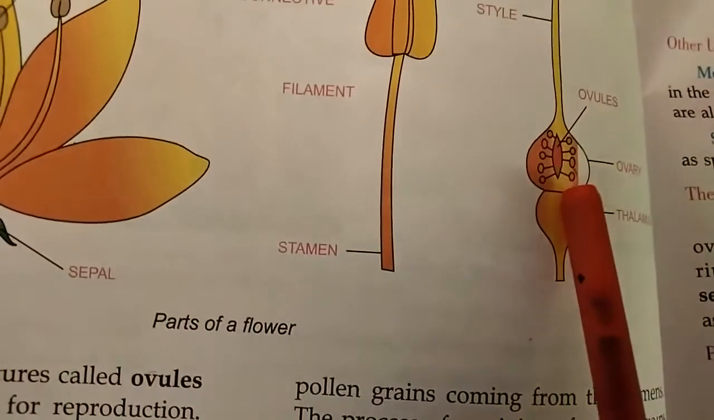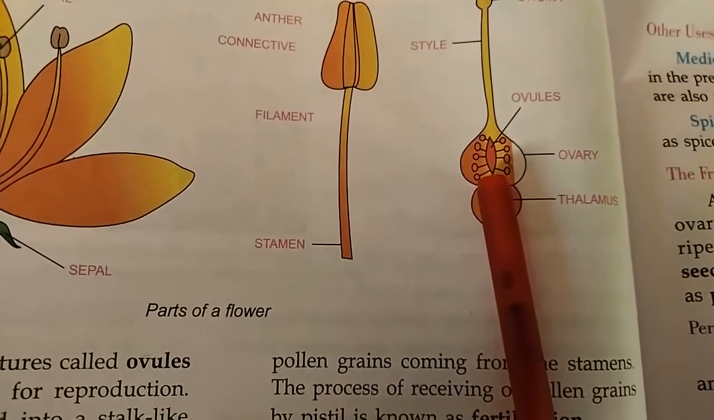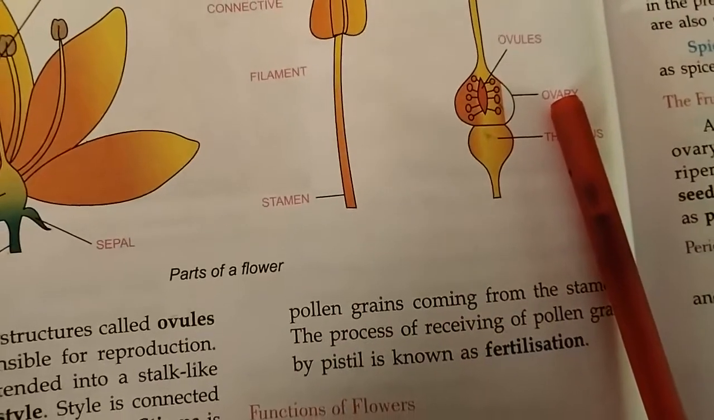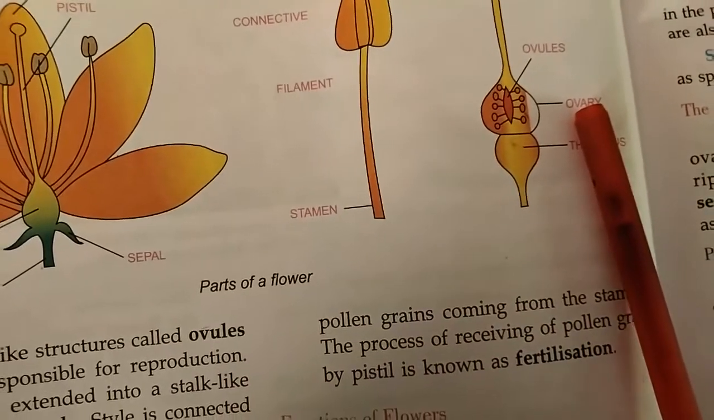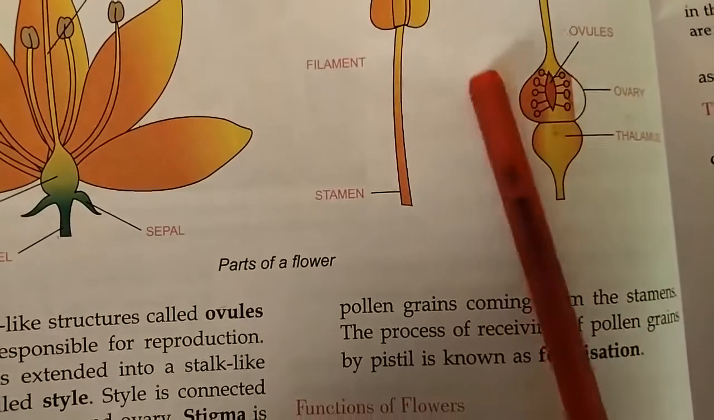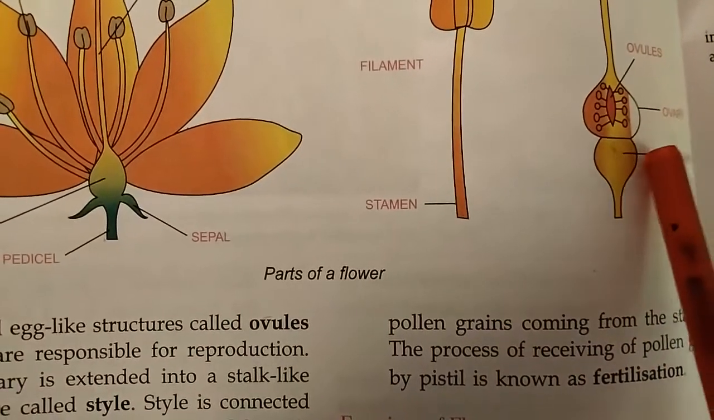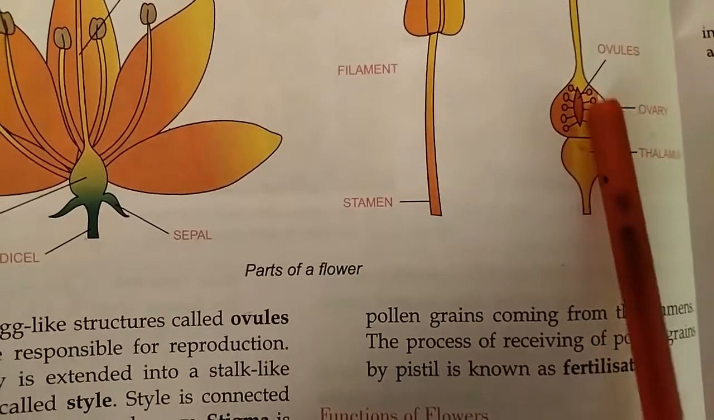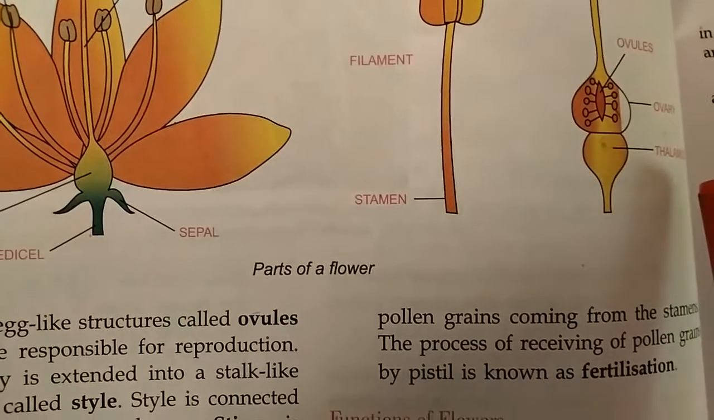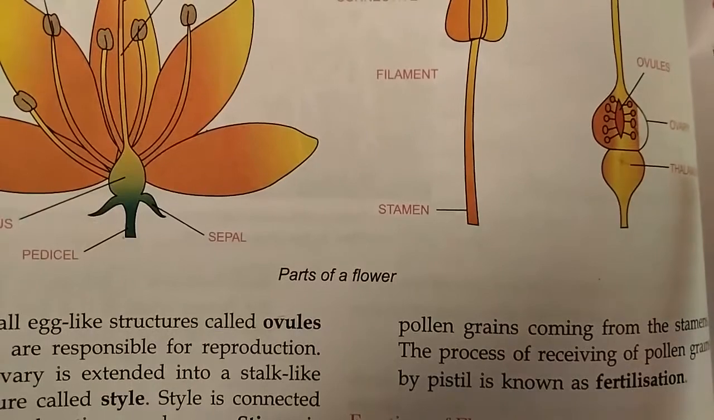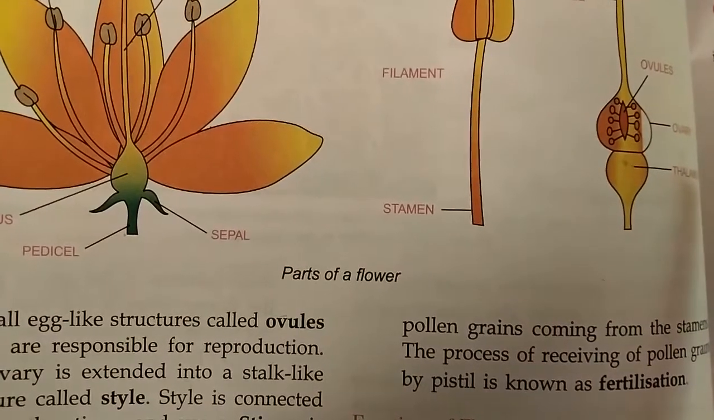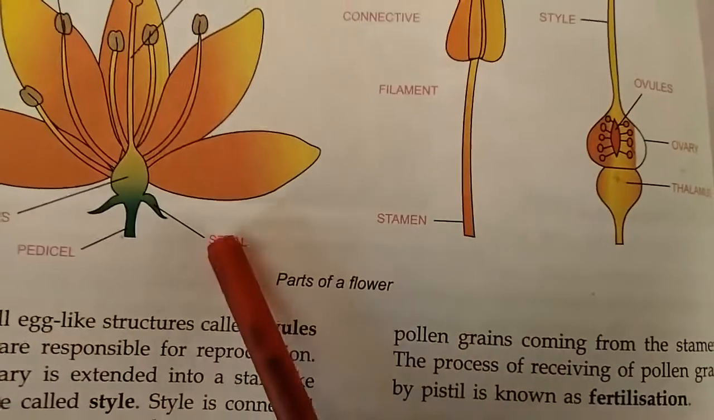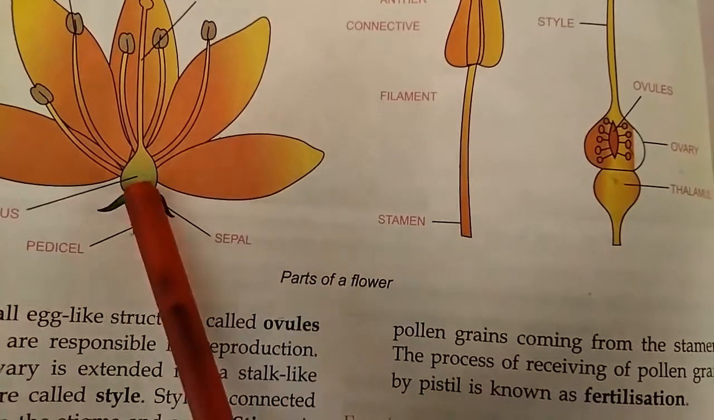In this picture we can see the ovary. When fertilization takes place, this ovary swells, becomes big and changes into a fruit, and slowly after some time we will find that there is a fruit inside the ovary. Then simultaneously sepals, petals and stamens fall off from the flower. So from here the stamens, sepals and pedicels will fall.